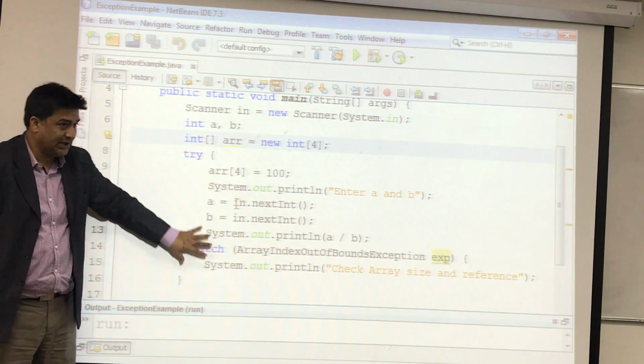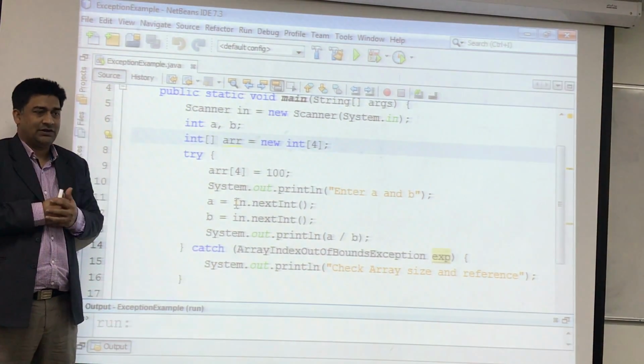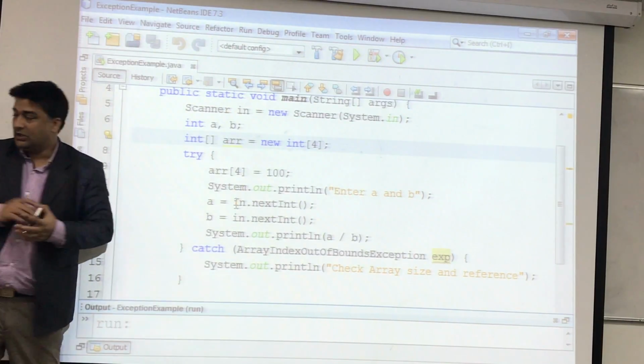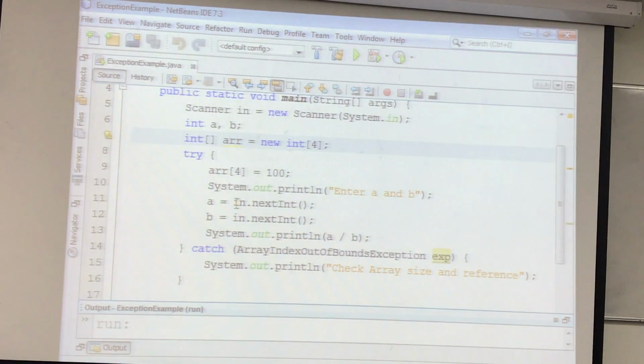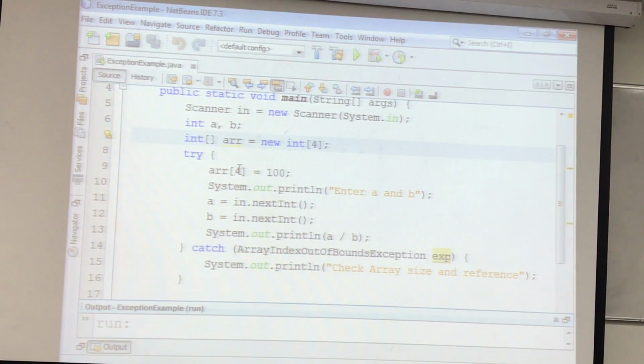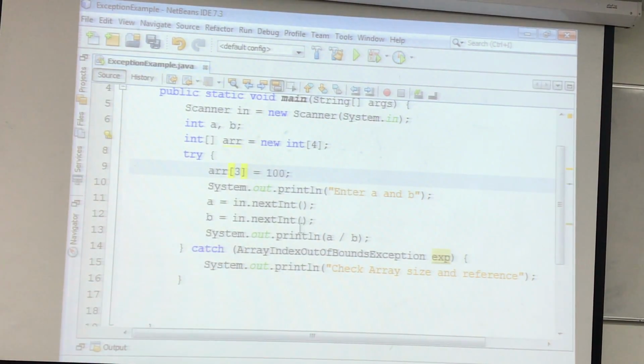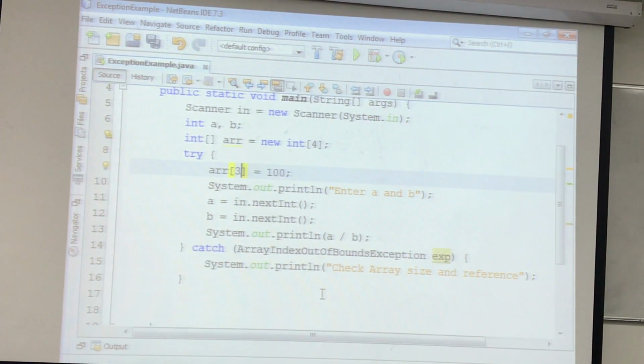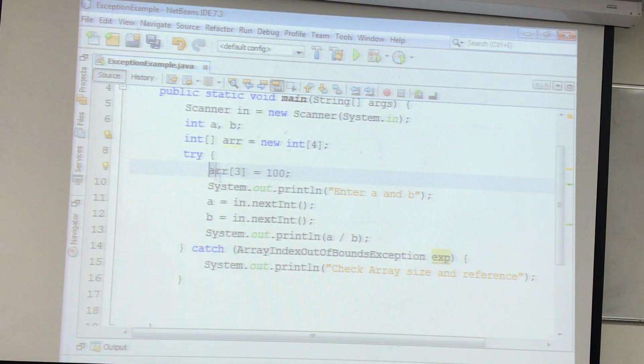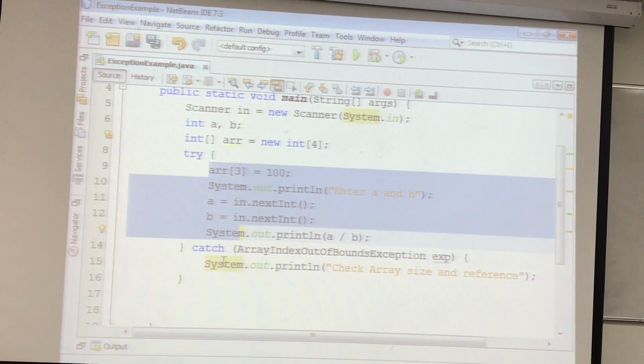Even though you have a try and catch, your program can still crash. Let's try to see this. Suppose I fix this. Now when I run this, will I get this exception or not? No. So if your program runs fine, the catch statement will be ignored. It will not come here.